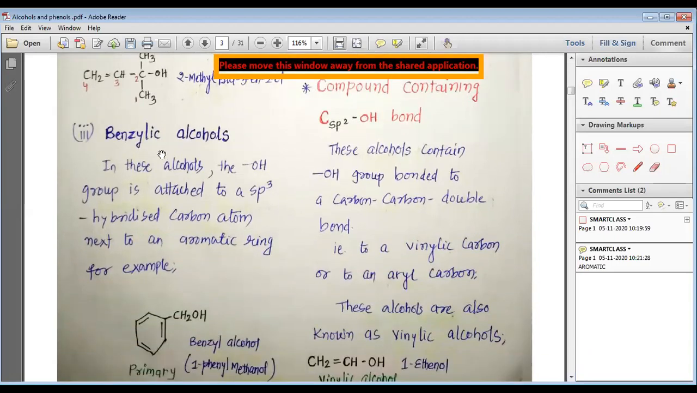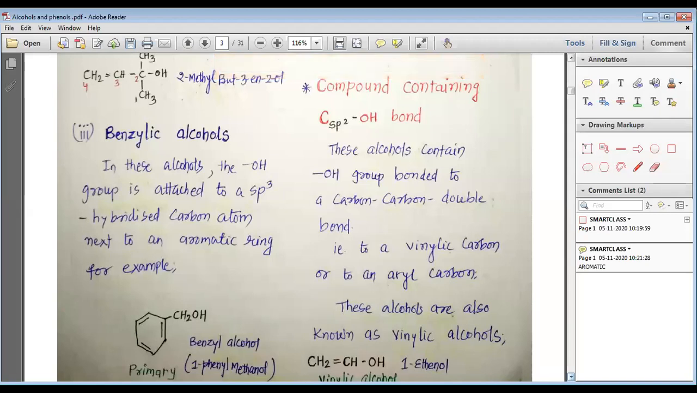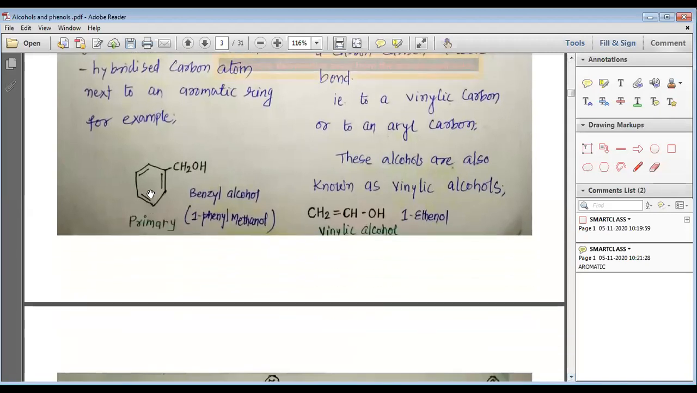So this is how, my dear students, we understand the various types of alcohol. The third type of monohydric alcohols are known as the benzylic alcohols. In this alcohol, the OH group is attached to an sp3 hybridized carbon atom next to an aromatic ring. For example, if you look at this, we find the benzene ring is bonded to CH2OH. This kind of alcohol is known as benzyl alcohol or 1-phenylmethanol.